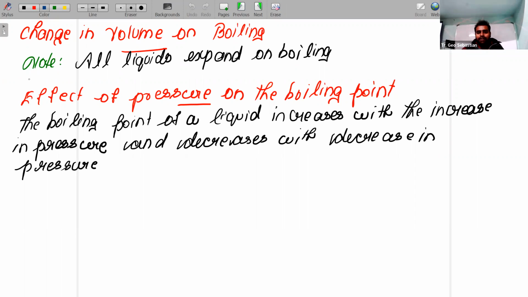Now, what is the effect of pressure on boiling point? Children, if the pressure increases, the boiling point of the liquid also will increase. If the pressure decreases, the boiling point of the liquid also will decrease. Fine. So please understand, on boiling, all the liquids will undergo expansion. Second one, what is the effect of pressure on boiling point? Pressure increases, boiling point increases. Pressure decreases, boiling point decreases, directly proportional in this case. Fine. Now next one.